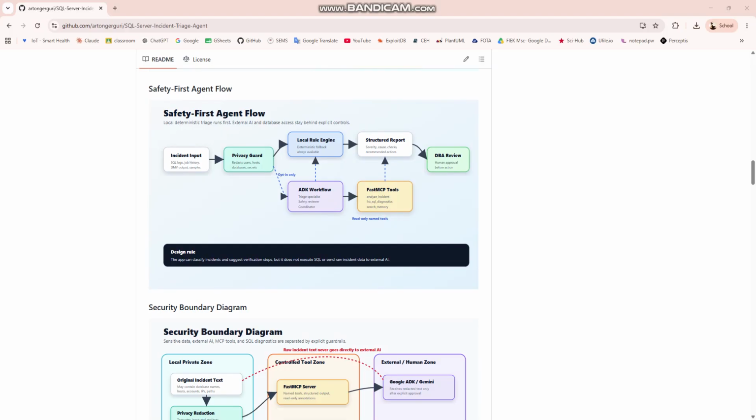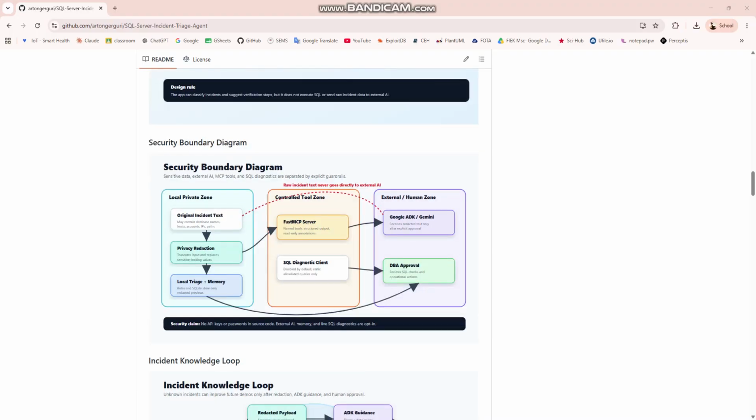I used agents because incident response has multiple responsibilities. In this project, the ADK workflow separates those responsibilities into three roles. The SQL triage specialist analyzes the incident and uses read-only MCP tools. The safety reviewer checks the advice for privacy risk, unsafe actions, and unsupported claims. The incident coordinator then combines the diagnosis and safety review into the DBA-facing action plan. This makes the agent more useful than a single prompt because it separates technical triage from safety review.